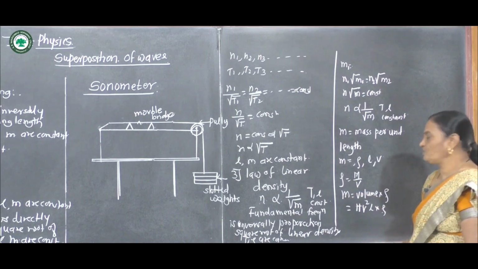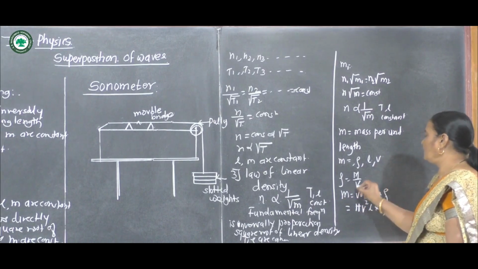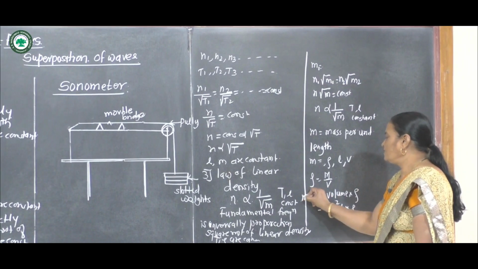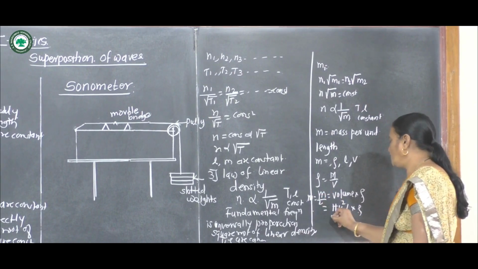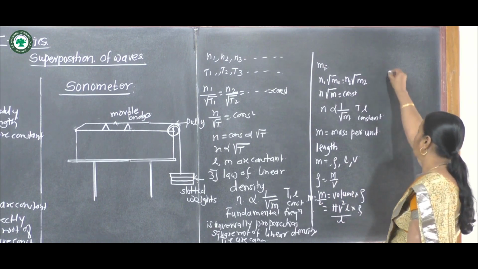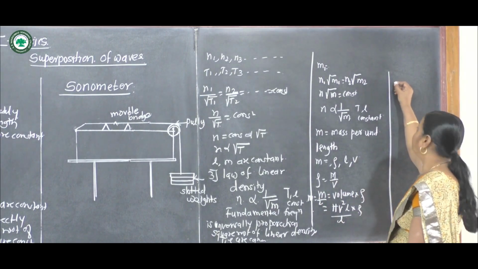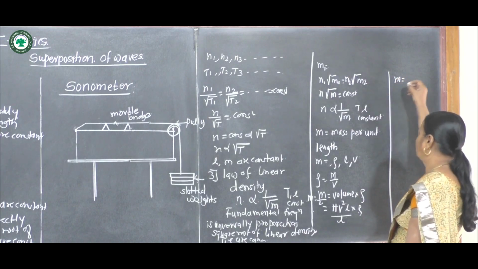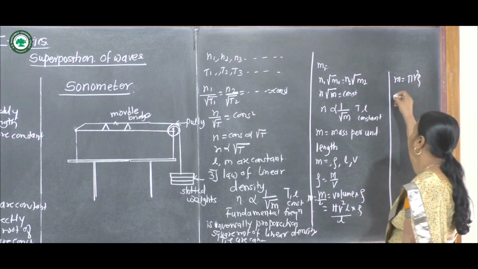Then m is mass per unit length, that is, m is equal to capital M divided by L. So m is equal to pi r square rho.